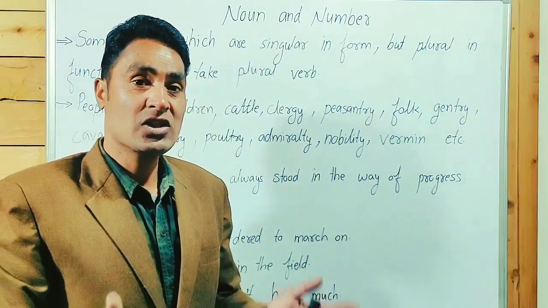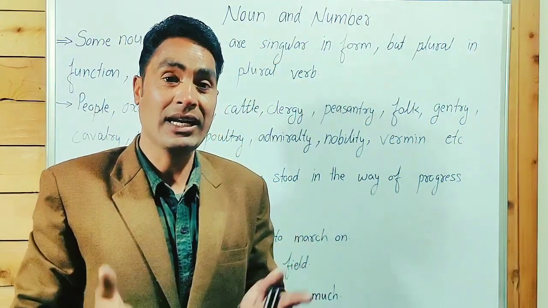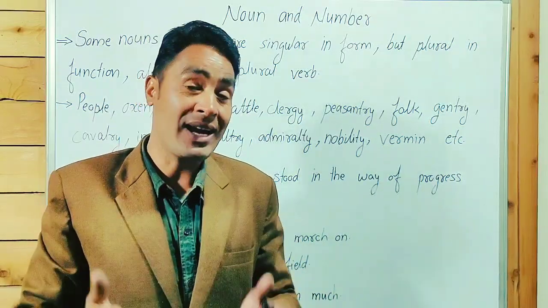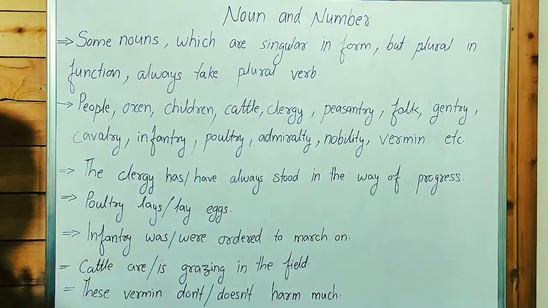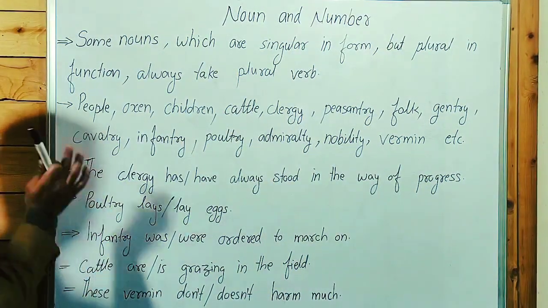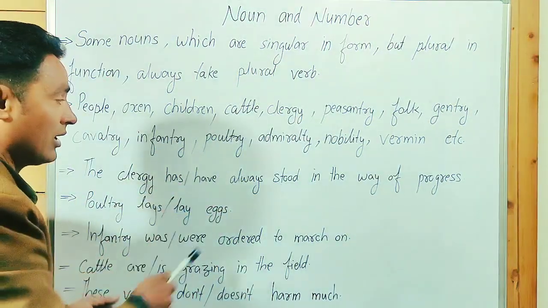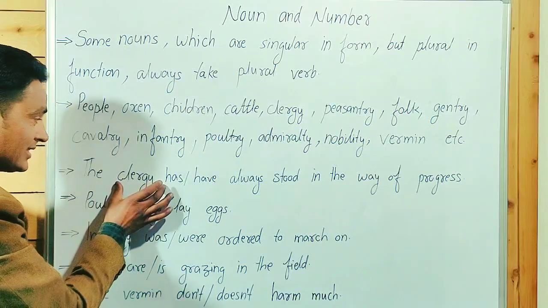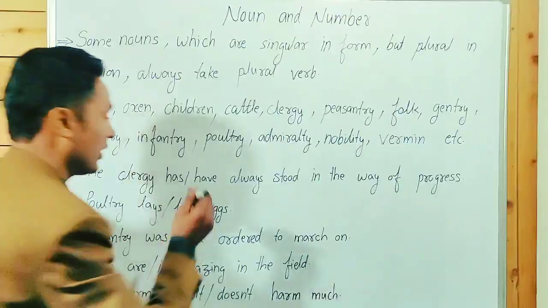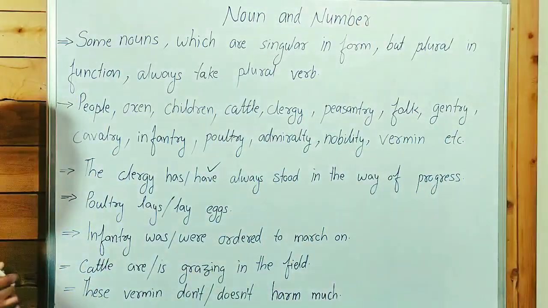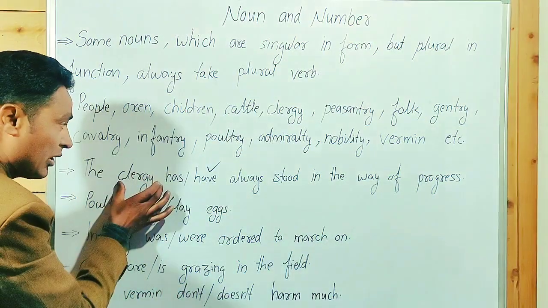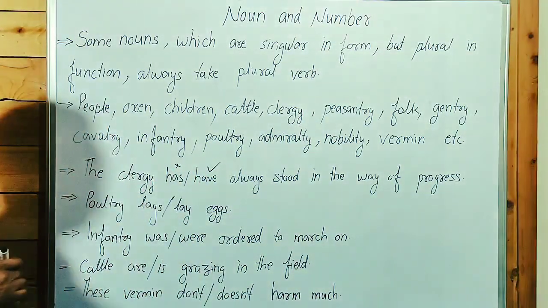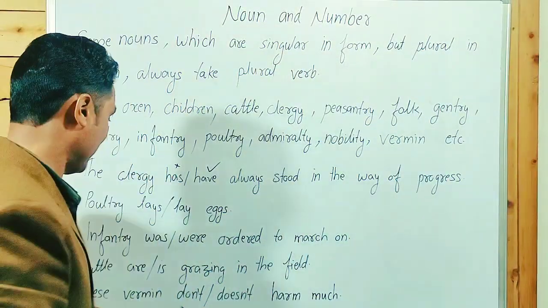Vermin means small wild animals that cause disease and destroy plants and food, etc. For example, the clergy have always stood in the way of progress. Guys, point to be noted: clergy, we have to treat as plural. It always takes a plural verb. It's singular in form but plural in function, so not "has". The clergy have always stood in the way of progress.